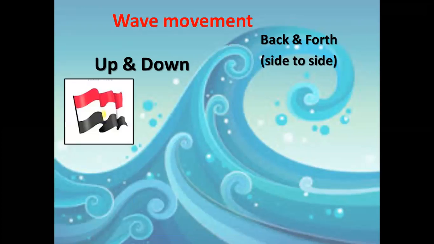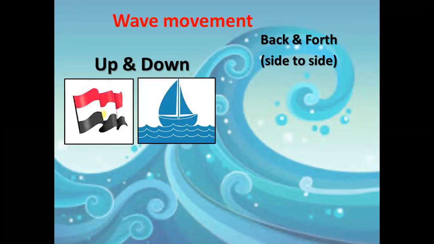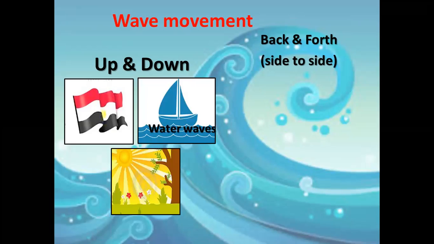Up and down, like the wind energy that moves through waves. This flag is moving, showing the waves of the wind energy. So it shows us the shape of the waves that transfer wind energy. And water waves up and down. Light waves, and put it in your mind: light energy only transfers through up and down waves. Light energy, up and down waves.